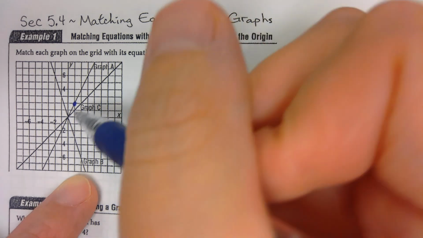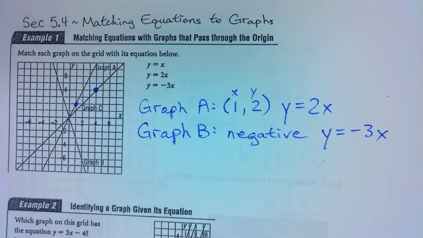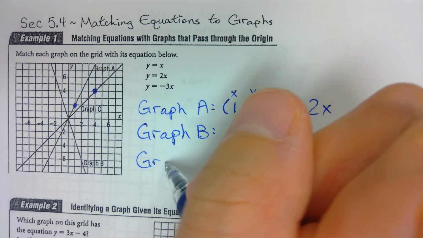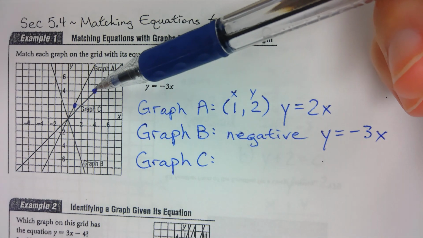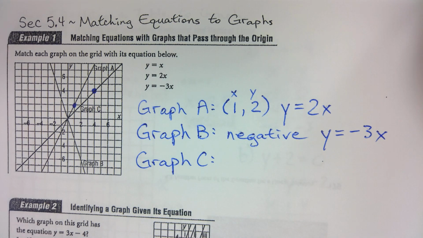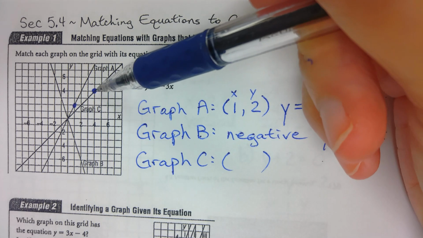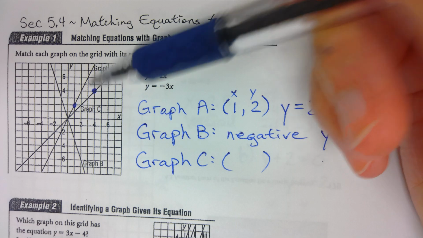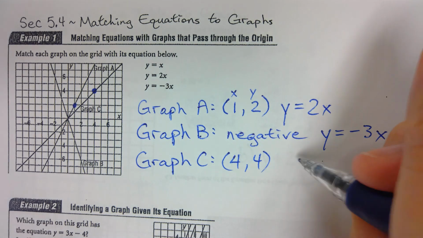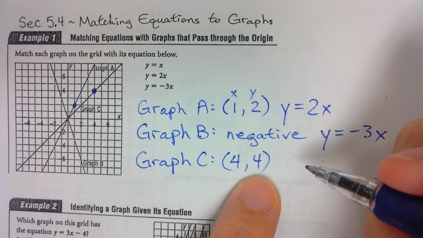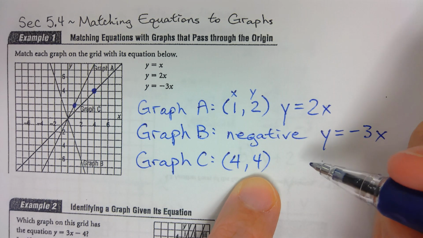Okay. And then this one, let's say I choose this point right here. For graph C, what is that point? If I were to name the coordinate. Armin? 4, 4, good job. And you told me both numbers, not just 4. That's why I chose that point. 4 and 4, so it means whatever x is, it equals y. So which of the 3 equations can it be? Y equals x. Good job.